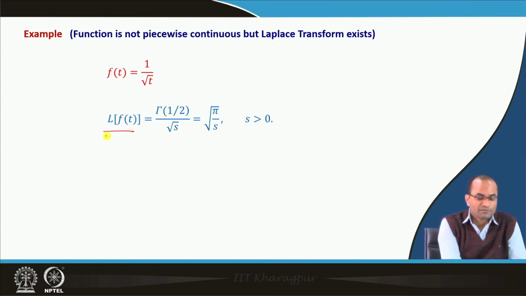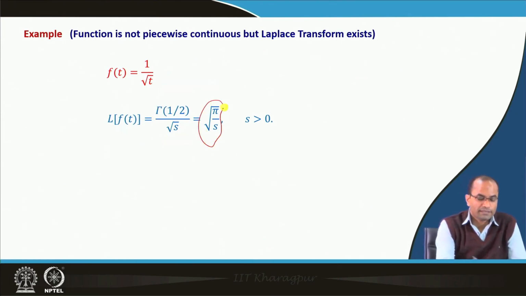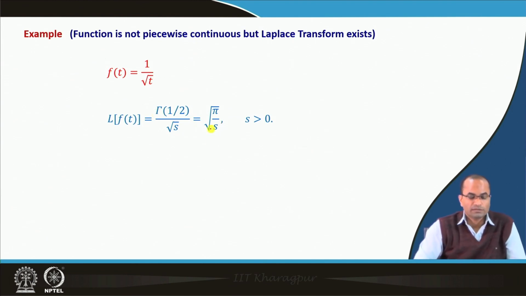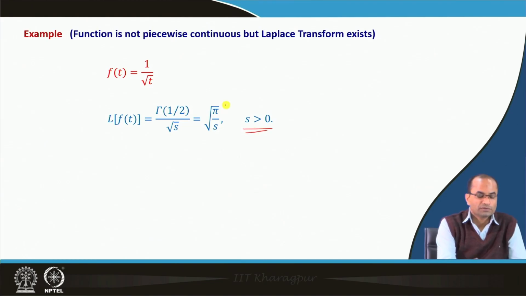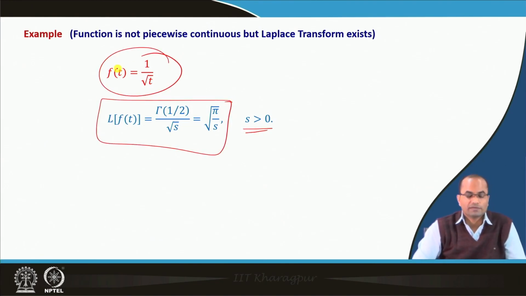But the Laplace transform of f(t), using the formula we have already derived for t^(-1/2), is gamma(1/2) over square root s, which is square root pi over square root s, for s positive.